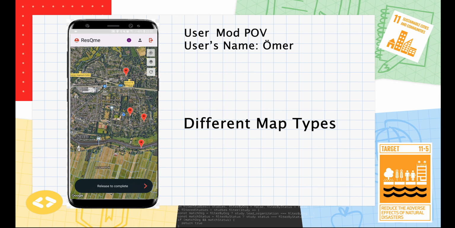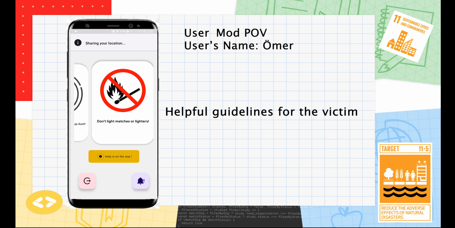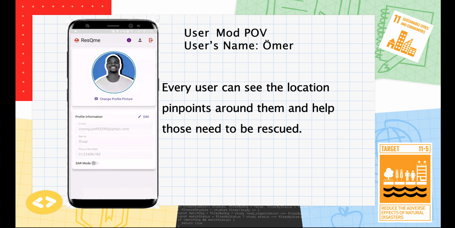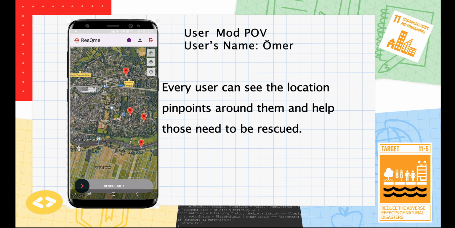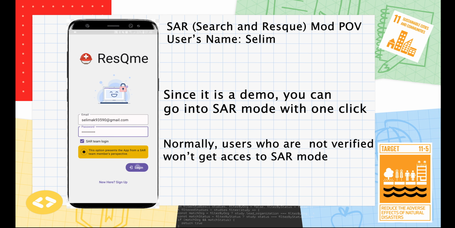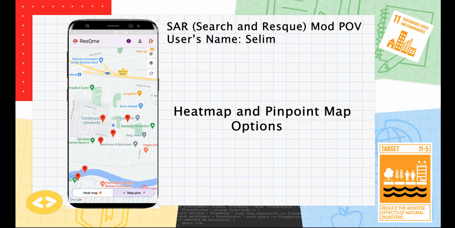In user mode, victims can seek aid with one slide, sharing their precise location with rescue crews. They will also be able to loudly ring their phones so that they won't have to scream. Furthermore, they will receive practical guidance on how to improve their odds of surviving when stuck under the rubble. Users that are not stuck will also be able to help people around them and will get guidance accordingly.